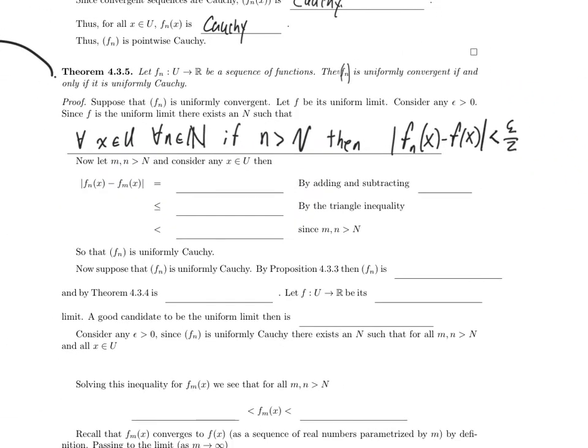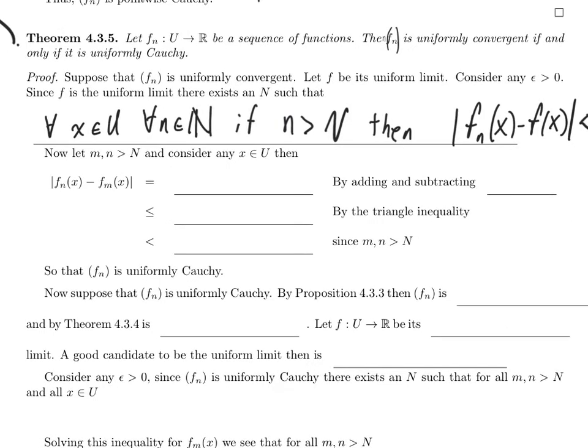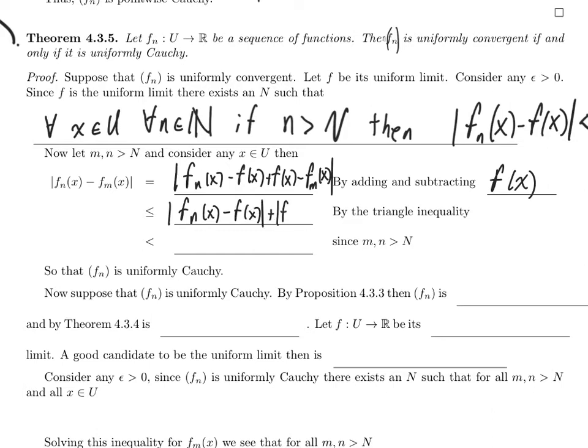So now, consider any little m and little n bigger than big N. Consider any x in the domain U. Then, well, that picture tells me what I am supposed to add and subtract. The absolute value of f sub n of x minus f sub m of x is equal to the absolute value of f sub n of x minus f of x plus f of x minus f sub m of x, by adding and subtracting f of x. That's the thing which I know is simultaneously close to f sub n of x and f sub m of x. By the triangle inequality, that's less than or equal to the absolute value of f sub n of x minus f of x plus the absolute value of f of x minus f sub m of x.